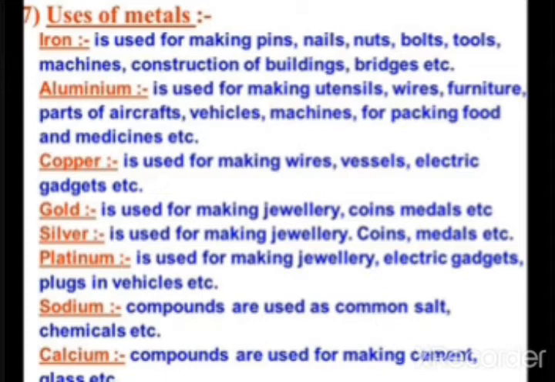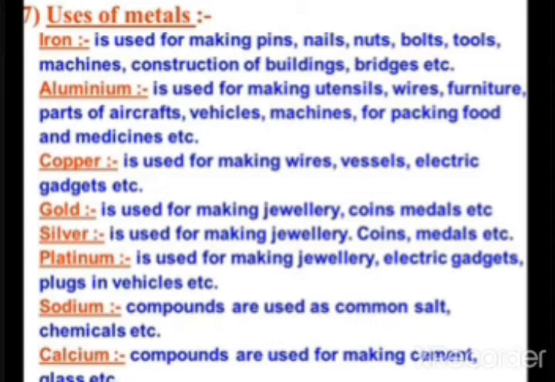And aluminium is used for making utensils, wires, furniture, parts of aircraft, vehicles, machines, for packing food, and even as a medicine the aluminium has been used.